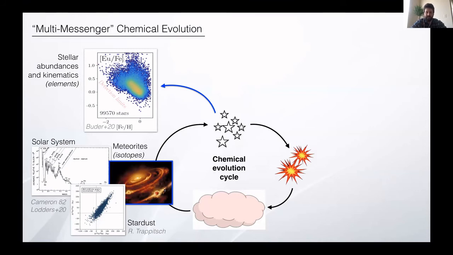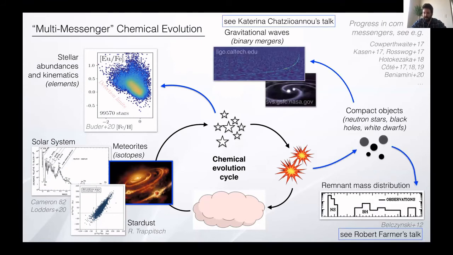And the thing that I really want to emphasize in this talk is that the stars that are providing the enrichment and the chemical evolution are also the same stars that provide the compact objects that we see in the Milky Way and in the nearby universe. So there are neutron stars, black holes, and also white dwarfs. And those make connections between a various set of observables, for example, gravitational waves, from binary systems that merge together. But there's also observation regarding the mass distribution of neutron stars and black holes. This is probably an outdated picture. There's probably a more reliable set of observations today.